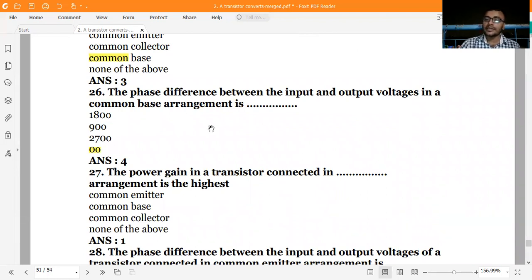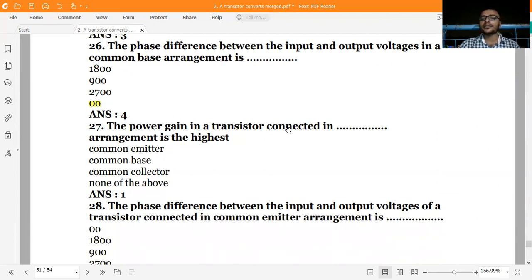In the case of the common emitter configuration, the phase difference is 180 degree, because if you supply the electric current, electrons pass through the NPN, and in the base region some recombination takes place, and in the collector region some fluctuations are there. Some minority carriers also flow towards the base. This leakage current gives an opposing nature, so it gives a 180 degree phase difference.